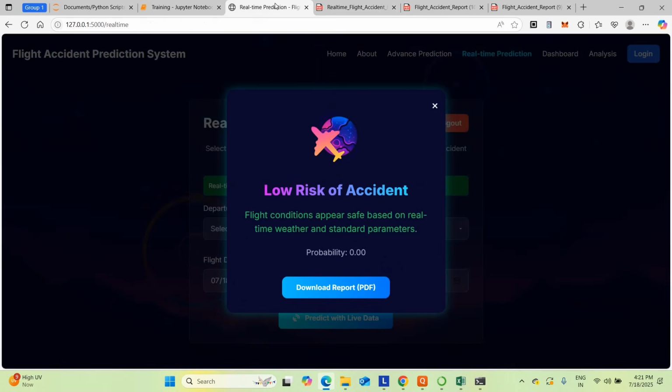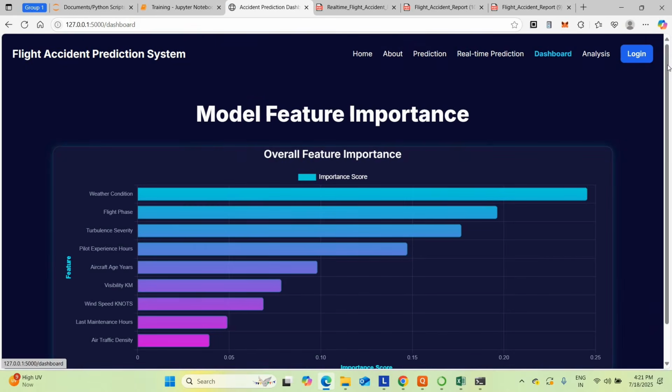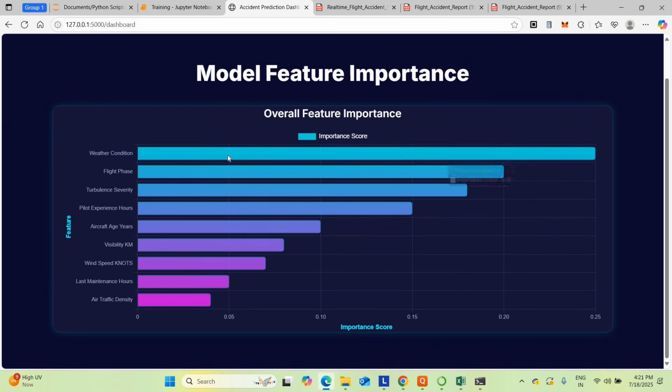So check. This is a very perfect project, very perfectly working. Okay, then go for the dashboard. Inside the dashboard, you can get the details about the important features causing the accidents, whether it's the flight phase, takeoff or landing or in air time. Turbulence severity is also an important feature causing accidents. Pilot experience plays the major role in the accident ratio.